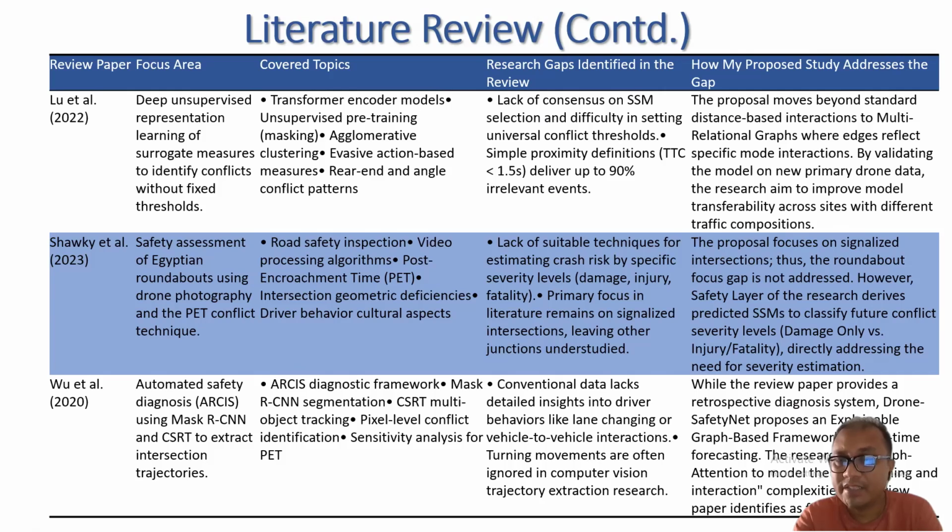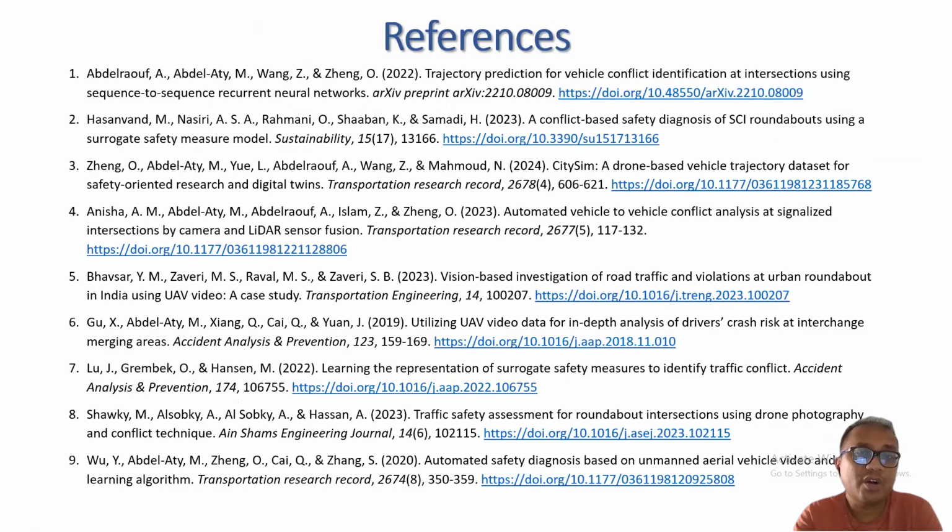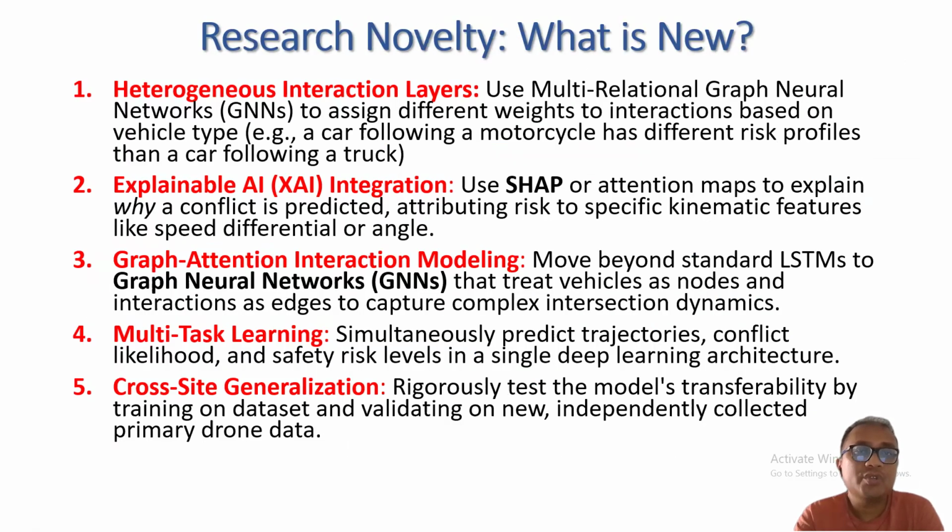While this paper is a retrospective diagnosis system, my SafetyNet proposes an explainable graph-based framework for real-time forecasting, so it is a little bit different and more advanced than the proposed paper. So these are all 9 reference papers I use for this topic 4, my proposed topic 4.